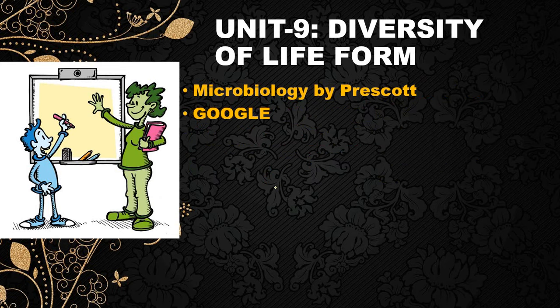Okay, now the ninth unit is diversity of life forms, and the only book which I found somehow suitable for this particular unit is Prescott, that is, the microbiology by Prescott, and next is Google. Because the portions included in this particular unit, you are not going to get in a single book. So that is why you have to prefer different sources.